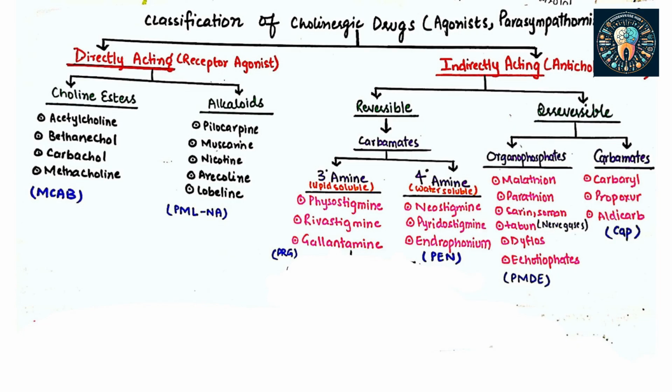So the cholinergic drugs will mimic the same effects that were manifested as a result of the activity of acetylcholine. We have two types of cholinergic drugs.